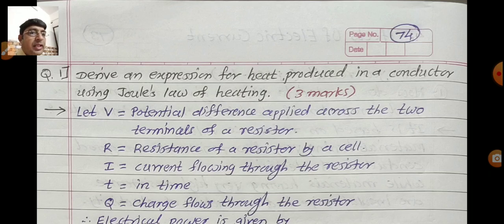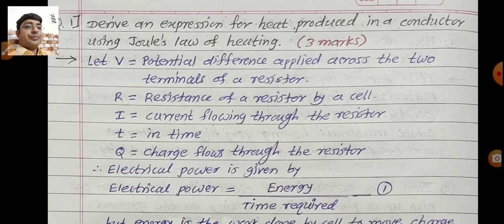Answer. Let capital V be the potential difference applied across the two terminals of a resistor by a cell. Capital R is the resistance of the resistor. Capital I is the current flowing through the resistor. T is time.